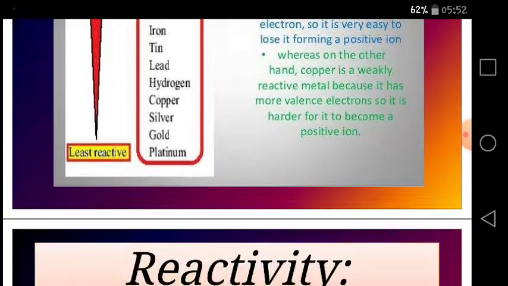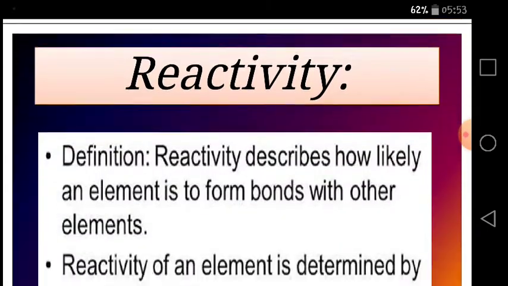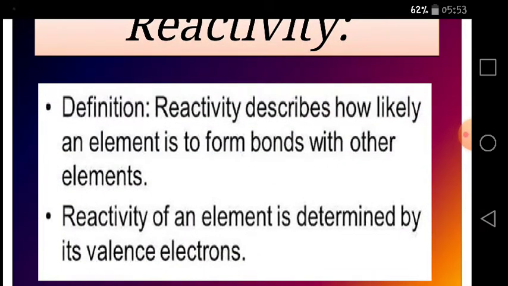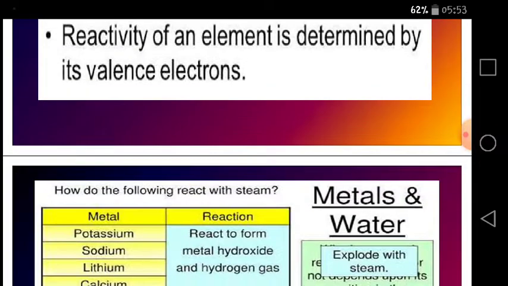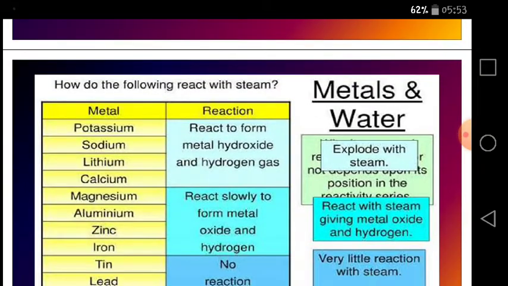And what is reactivity? We are going to understand it. Reactivity describes how likely an atom is to form bonds with other elements, and the reactivity of an element is determined by its valence electrons. So this is reactivity, and the reactivity series depends on the experimental work, as I have mentioned. So I am going to revise a few experimental results with you so that we can easily understand the order of reactivity in the reactivity series.